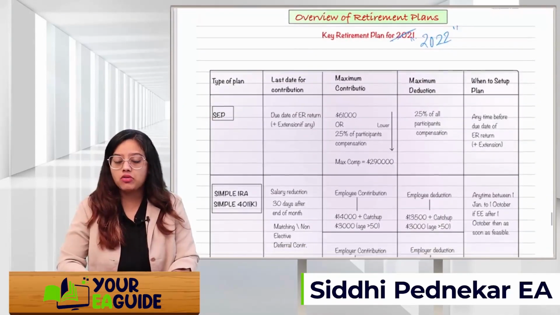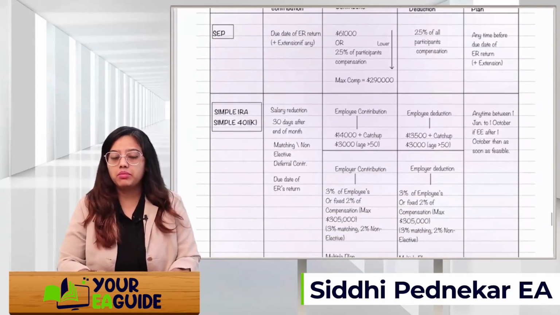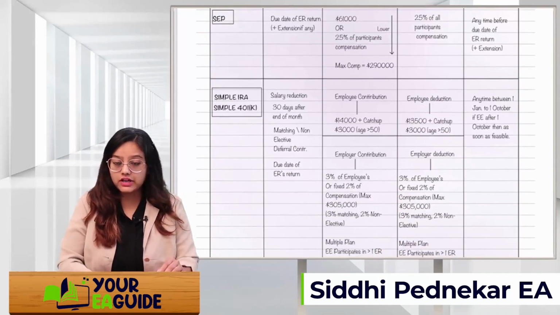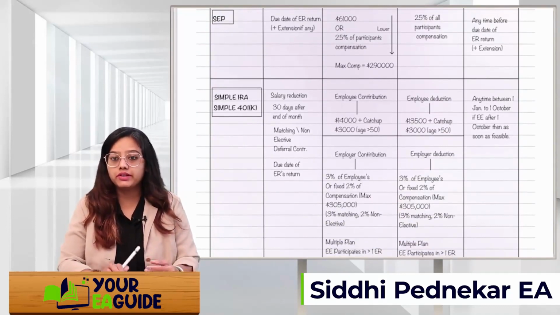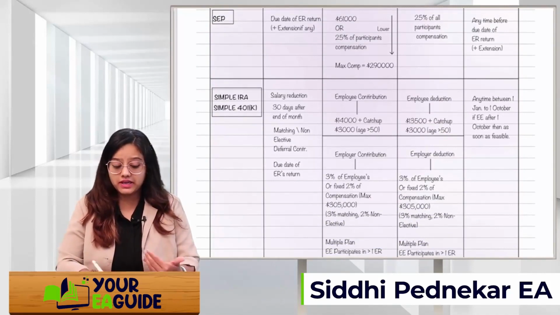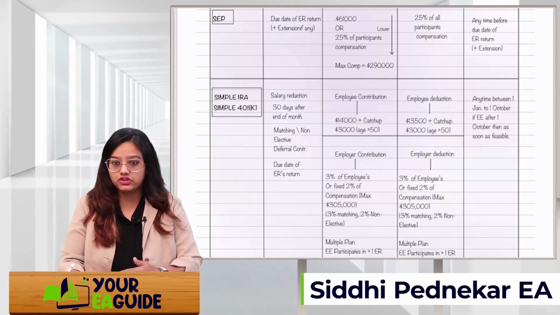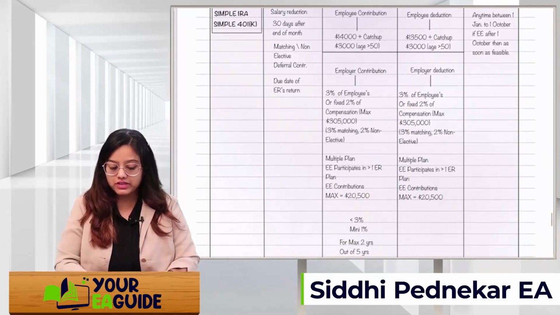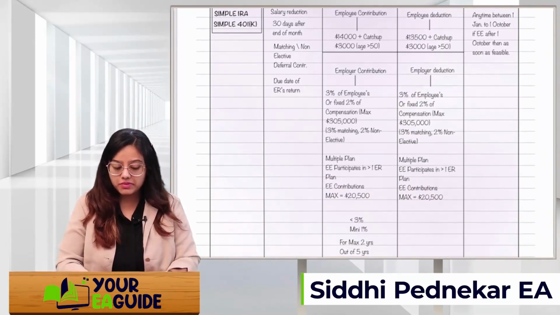Next is how much deduction you will get. If it's an employee's contribution, then the deduction will be 13,500 plus catch-up. Catch-up means, if age is more than 50, then you will get a 3,000 extra deduction. Employer deduction is whatever they have contributed; they will get a 100% deduction. So whatever is the contribution here, 3%, that 3% they will get as a deduction.